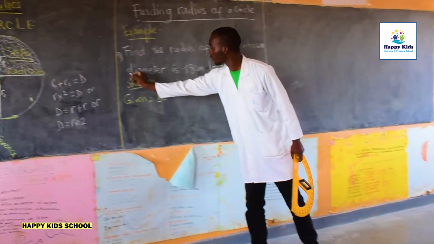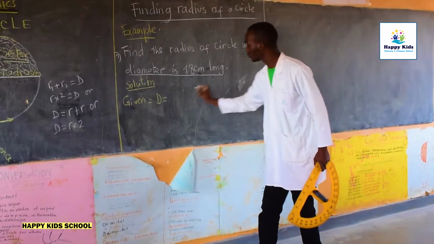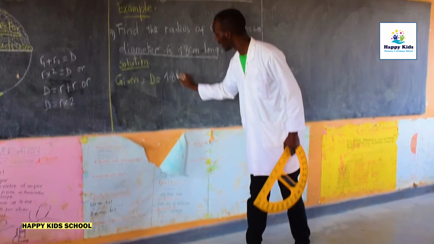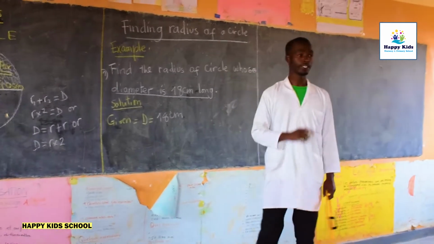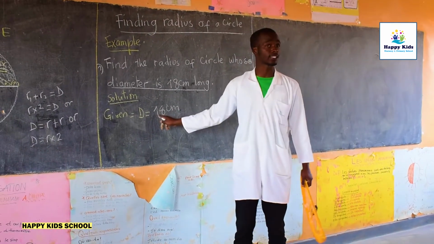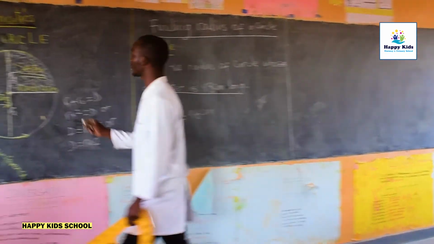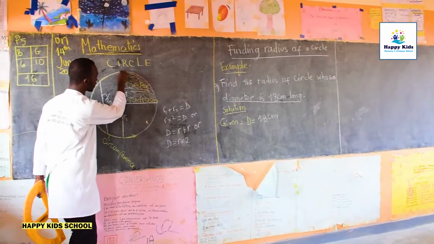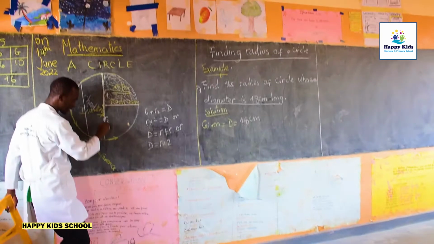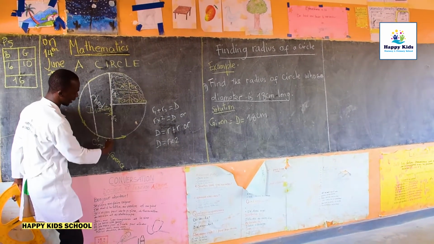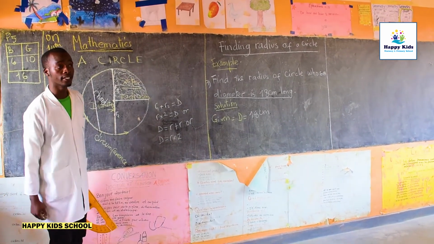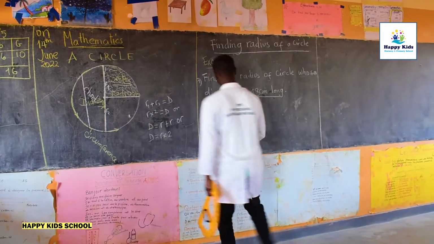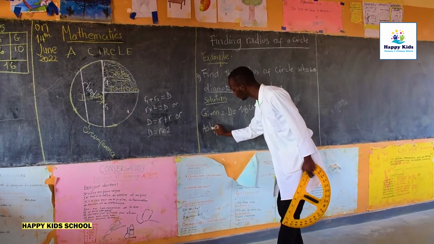The diameter of the given circle is equal to 18 centimeters long. This is the length of the diameter of the circle. It means that from here to this point of the circle, passing through the center, we have a length of 18 centimeters.